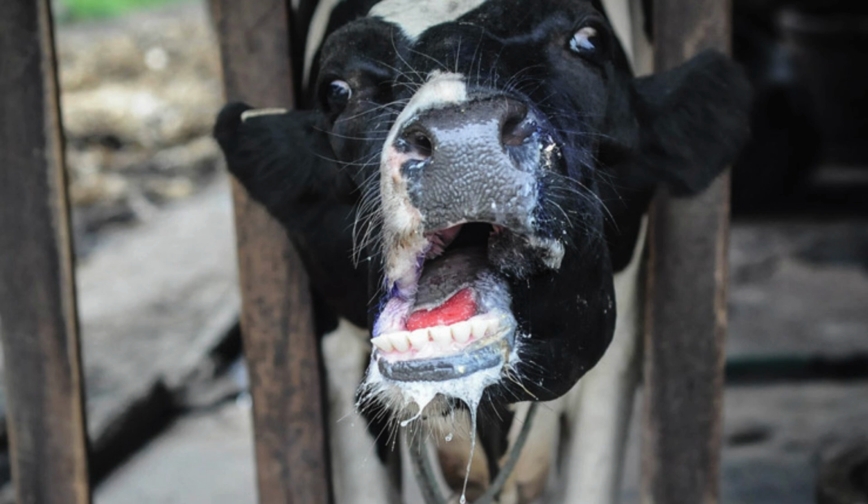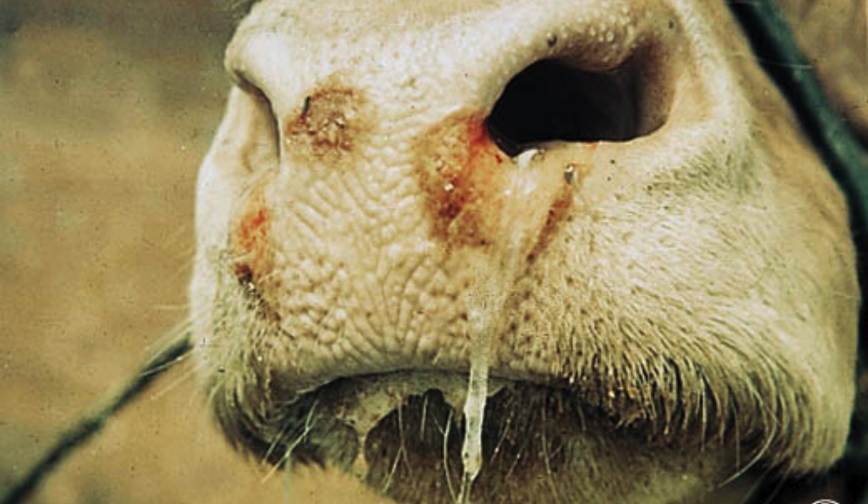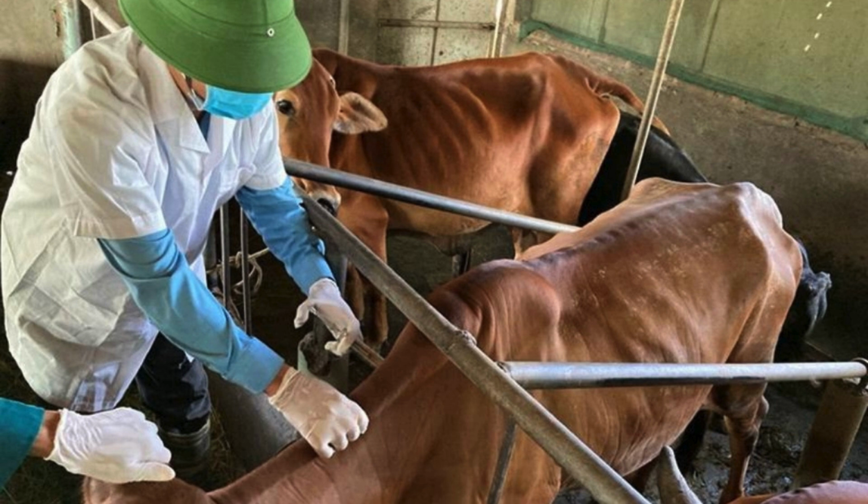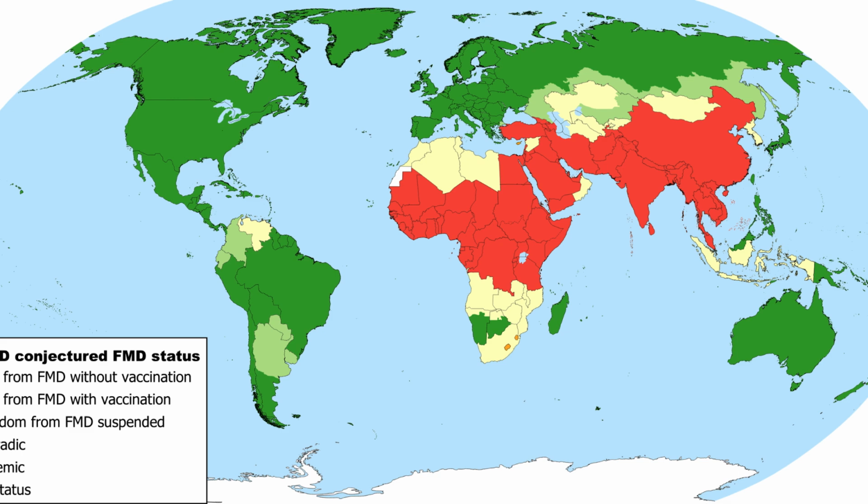2. Foot and mouth disease, FMD. A highly contagious viral disease affecting cattle, sheep, goats, and pigs. Effects on production: reduced milk production, weight loss, poor growth rates, restrictions on livestock trade. Global distribution: common in parts of Africa, Asia, and the Middle East. Rare in countries with strict control programs.